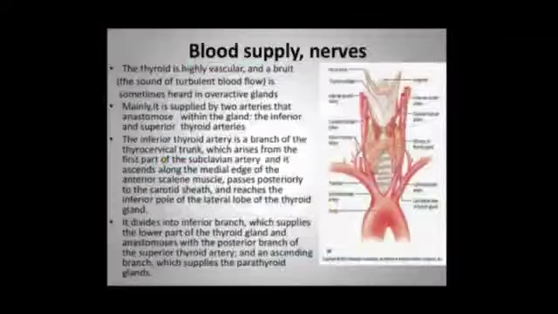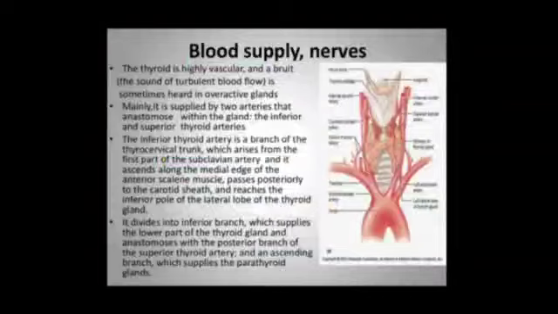And coming to blood supply and nerves, the thyroid is highly vascular, and a bruit is sometimes heard in overactive glands. Mainly it is supplied by two arteries which anastomose with each other, the inferior and superior thyroid arteries. The inferior thyroid artery is a branch of the thyrocervical trunk, which arises from the first part of the subclavian artery. It ascends along the medial edge of the anterior scalene muscle, passes posterior to the carotid sheath, and reaches the inferior pole of the lateral lobe of the thyroid gland.